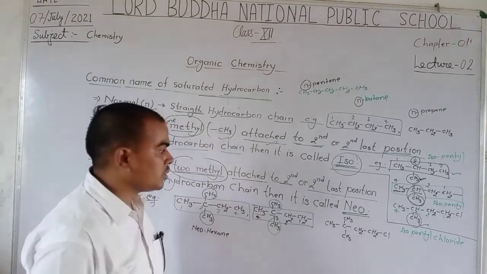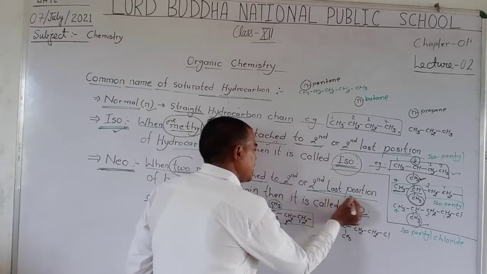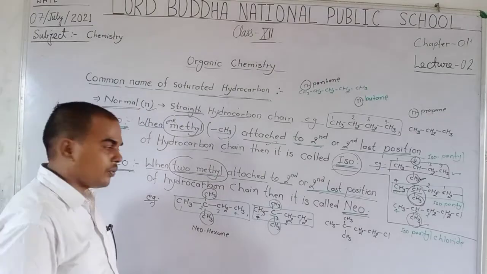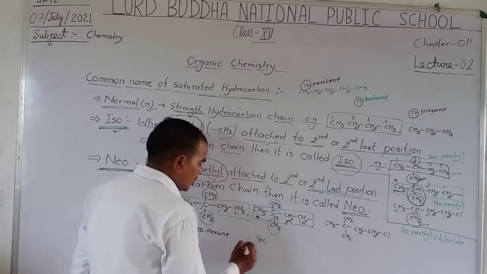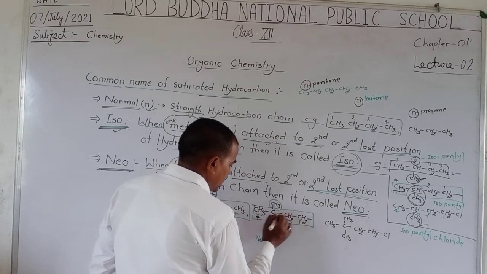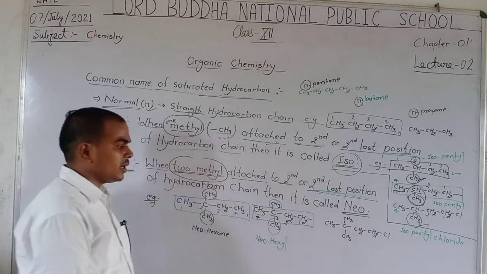According to the concept, when 2 methyls are attached at the second-last position, we use neo as a prefix. So the name is neo, 1, 2, 3, 4, 5, 6, hexyl. Neohexyl.